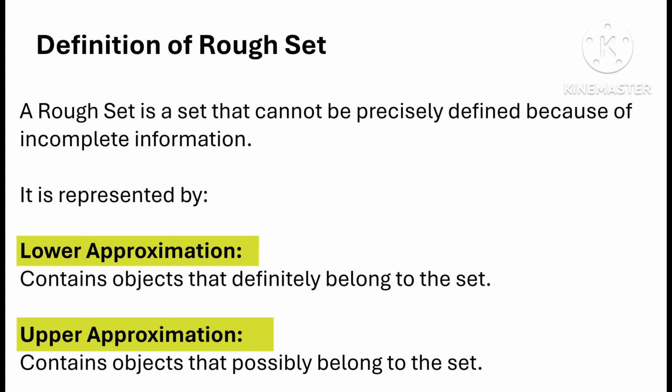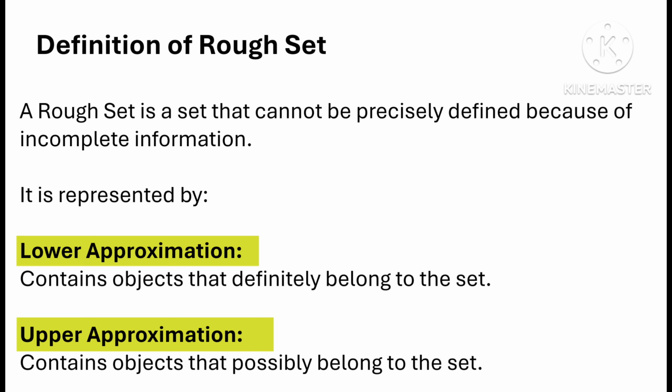Here let us understand lower approximation and upper approximation in easy way. This is very important for exam purpose also, okay? Here see, when information is incomplete, rough set theory divides the data into two parts. One is lower approximation and another one is upper approximation. Here lower approximation means we are completely sure about them. Example, students with marks above 80% are clearly passed. These students comes under lower approximation.